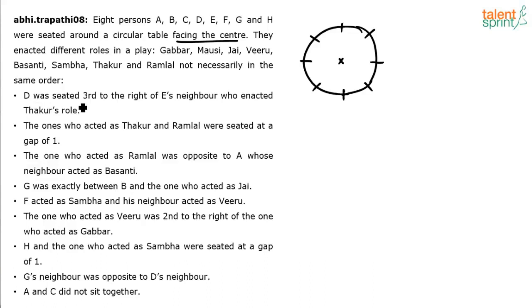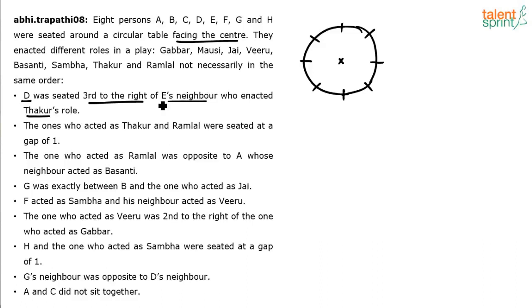The first clue: D was seated third to the right of E's neighbor who enacted Thakur's role. So basically D was third to the right of Thakur. See, Thakur is E's neighbor. So E's neighbor was Thakur and D was third to the right of Thakur. Don't get confused. D was not third to the right of E. D was third to the right of E's neighbor who was Thakur. So basically it says D was third to the right of Thakur and Thakur's neighbor was E.